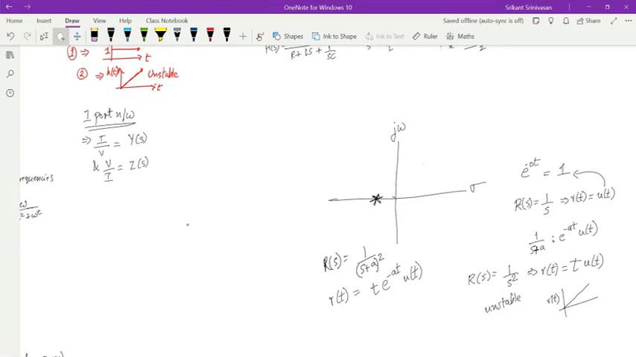But if I have a double pole at the origin, it is an unstable system, because then I have just t into u of t. But if I have a double pole anywhere over here on the left side, then I get t multiplied by an exponential term, and the exponential term decays faster. Therefore, as long as I have a double pole somewhere over here, I'm in a safe position. But if I have a double pole at the origin, it is unstable.